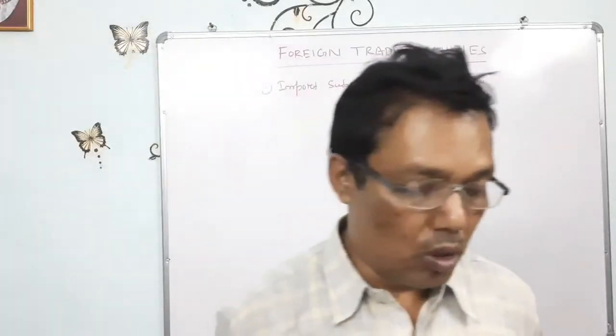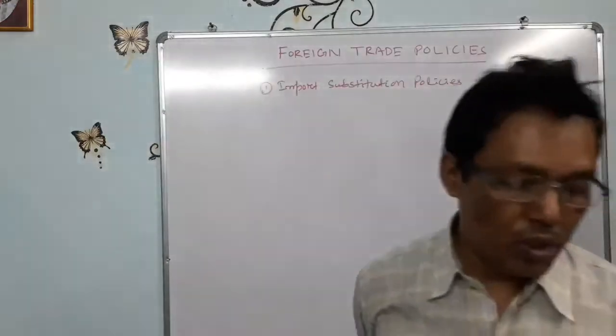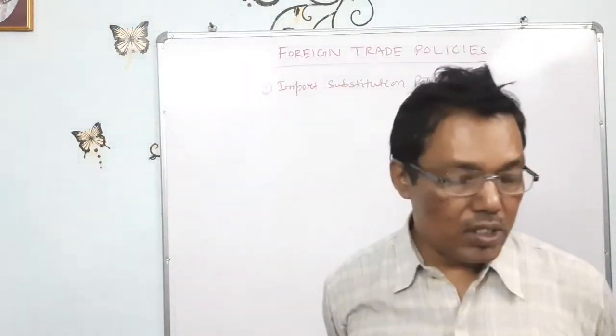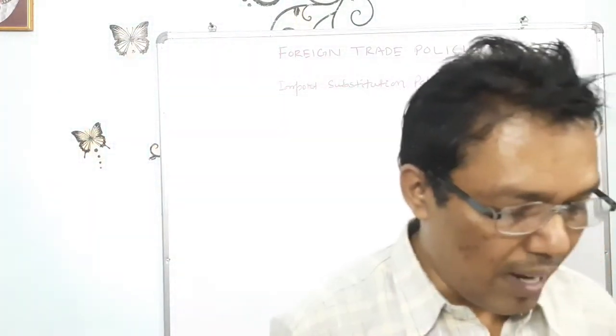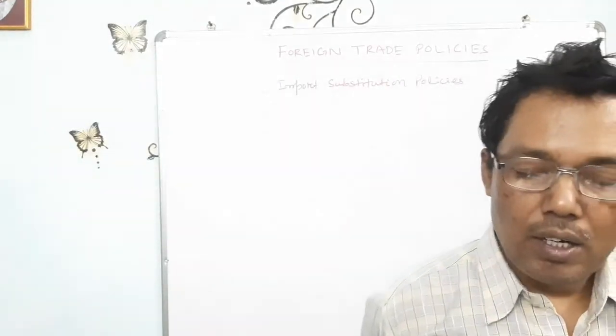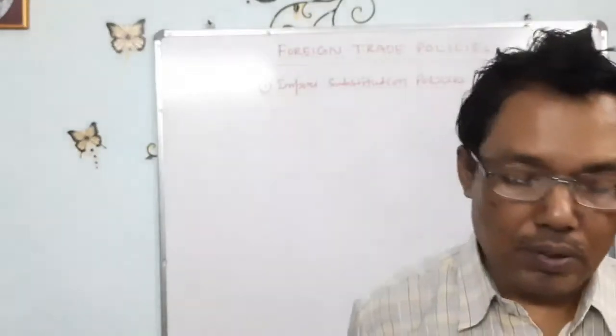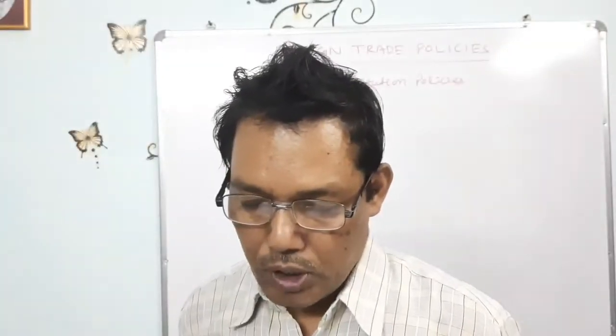How is it possible? By imports. So imports are among the most important factors for the development of an economy. That is why the inward looking trade strategy refers to the policies of reliance on import substitution.